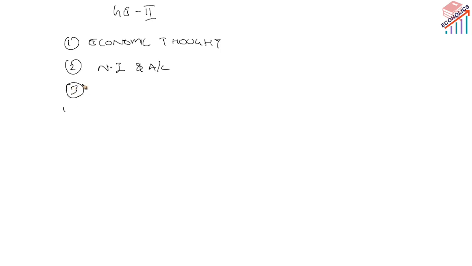The third one is your theory of employment. So theory of employment, output, inflation, money and finance. All the important macroeconomic theories, like the classical theory, Keynesian theory, new classical, and post-Keynesian.